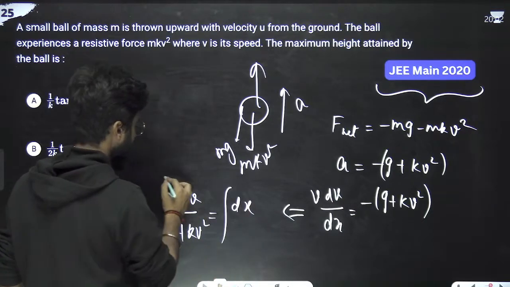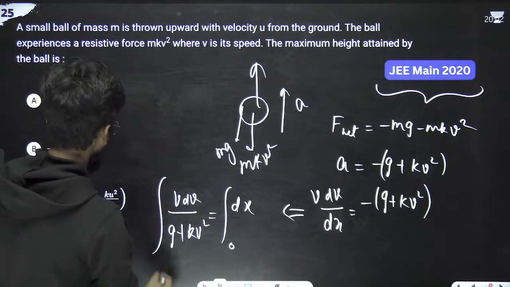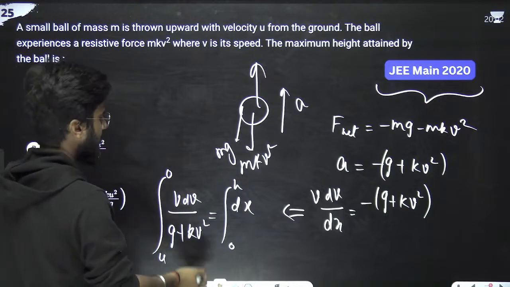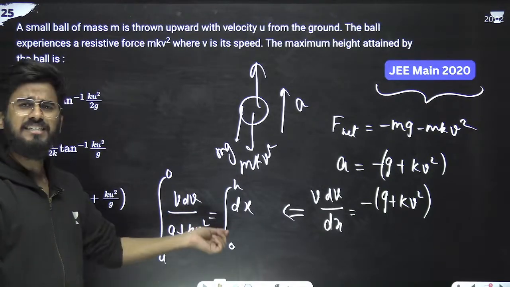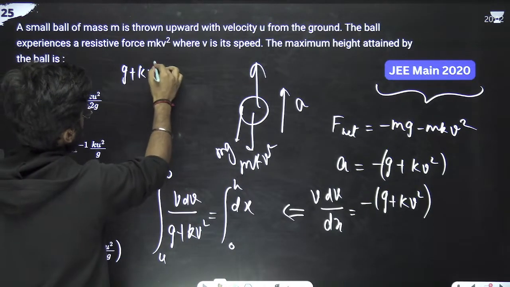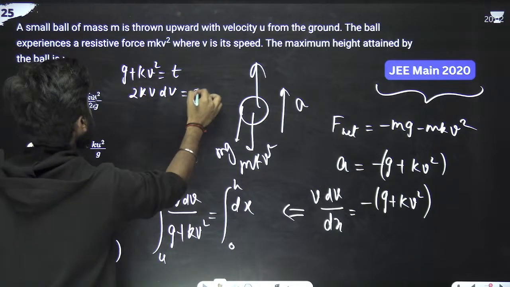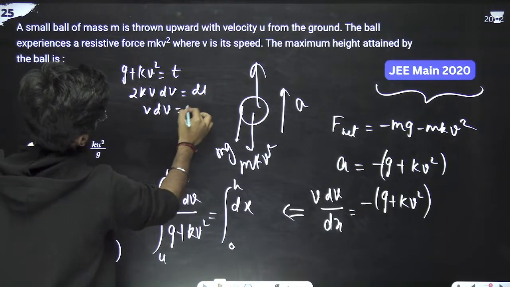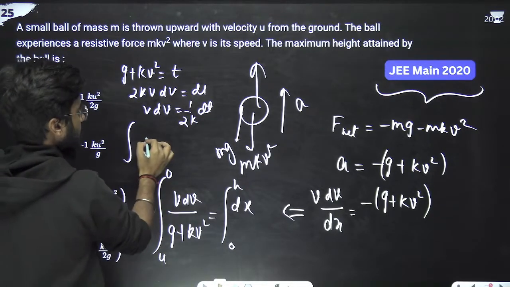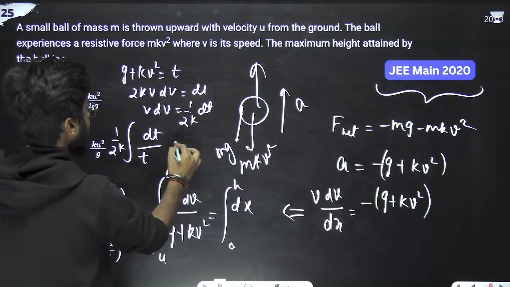Just integrate it. At x equals 0, suppose the velocity is u. Suppose the total height is h, so at h velocity is 0. Simple. Let g plus k v square be t. You remember that integration. So 2k v dv equals dt, meaning v dv equals 1 by 2k dt. We'll be left with 1 by 2k dt divided by t, that is equal to h.